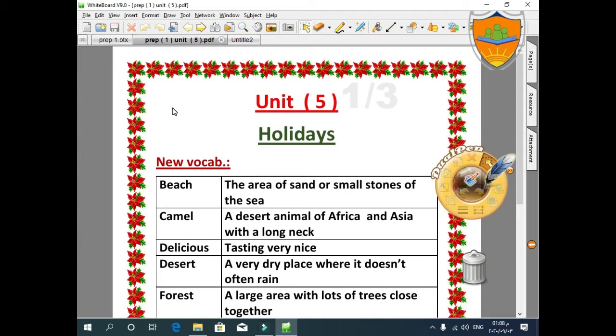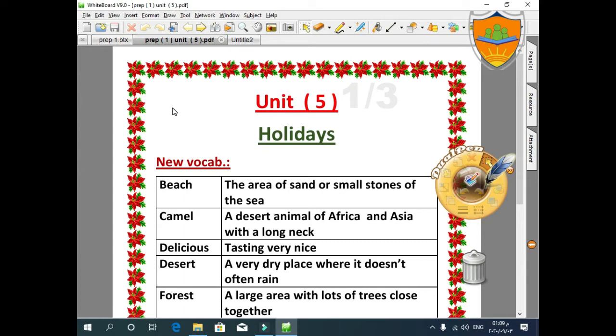Okay, Unit 5. Our unit today is called Holidays. Do you know what holidays are? Holidays are those days we are off from our schools and off from our work. We can go anywhere, any nice place like Hurghada, Sharm el-Sheikh, Alexandria, or travel to another country to spend these holidays and enjoy our time there, to relax and to refresh ourselves.